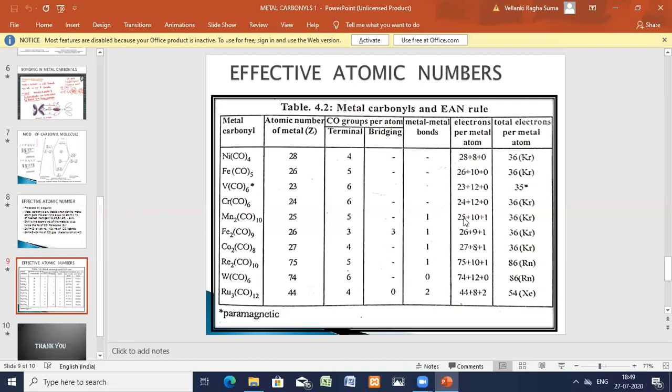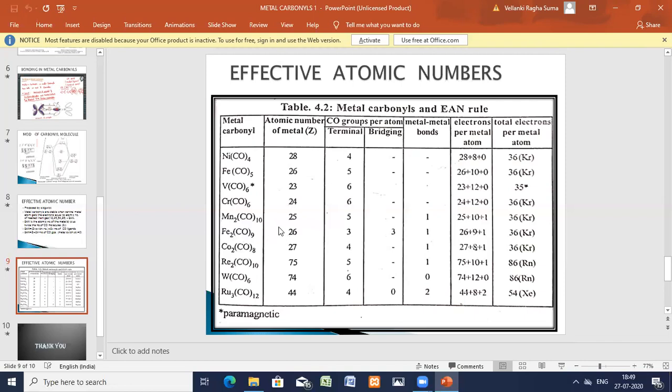25 plus 10, but there is a metal bond. How many? 1. So plus the metal bond: 25 plus 10 plus 1, that is 36. Similarly, in this one you also have iron with 1 bond. Calculate: 26 is iron.